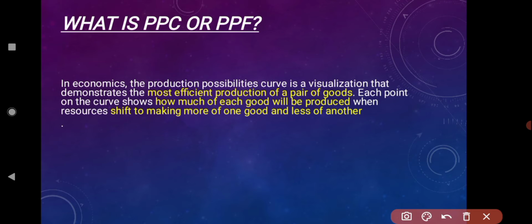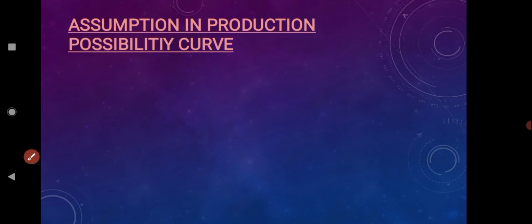So production possibility curve is a visualization that demonstrates the most efficient production of a pair of goods. Each point on the curve shows how much of each good will be produced when resources are shifted to make more of one good and less of another. Let us understand this through an example.